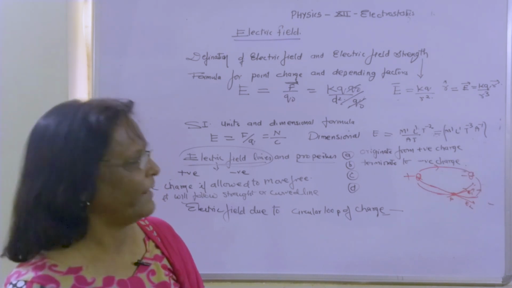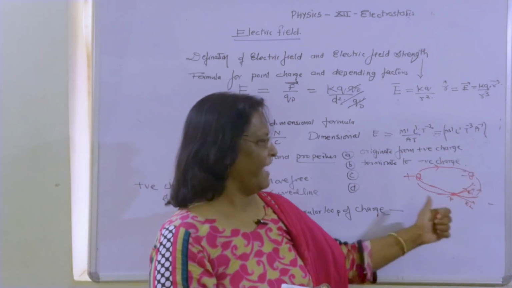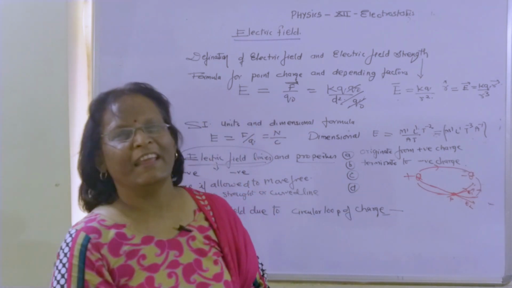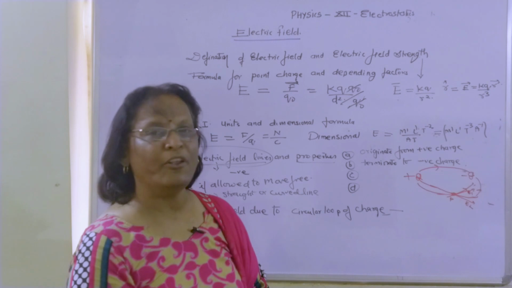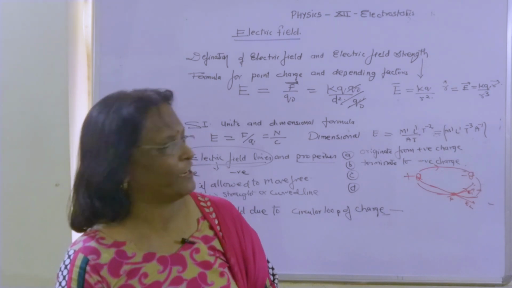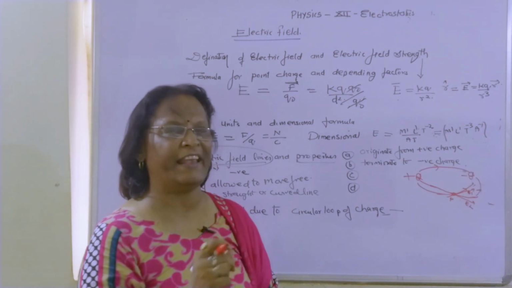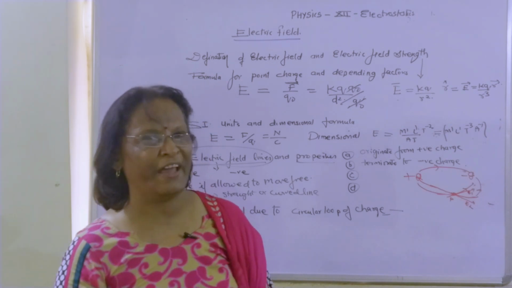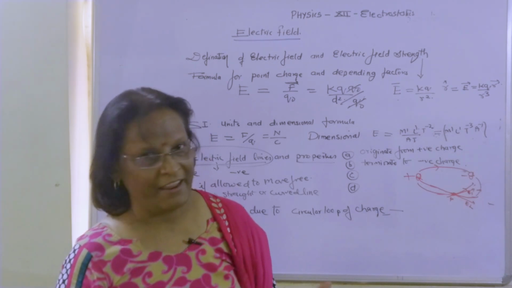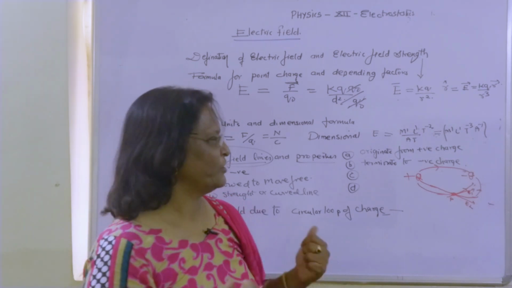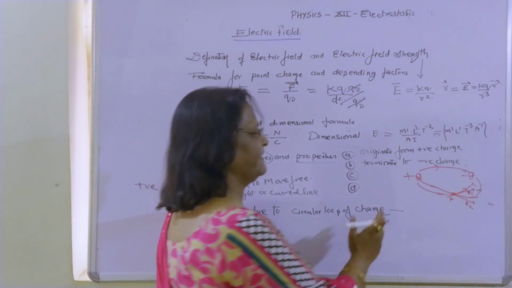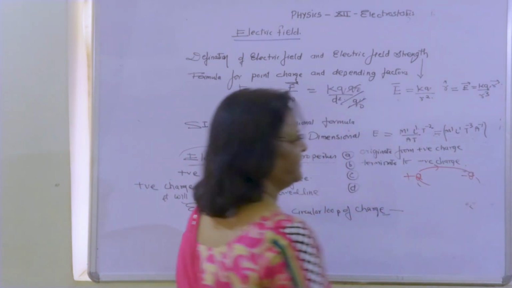Not possible. That's why we can say that at point P, electric field lines cannot intersect. If they intersect, obviously at the same point the electric field will be showing two directions, which is contradictory. The condition will never be satisfied. So you can remember that these electric field lines will never intersect.